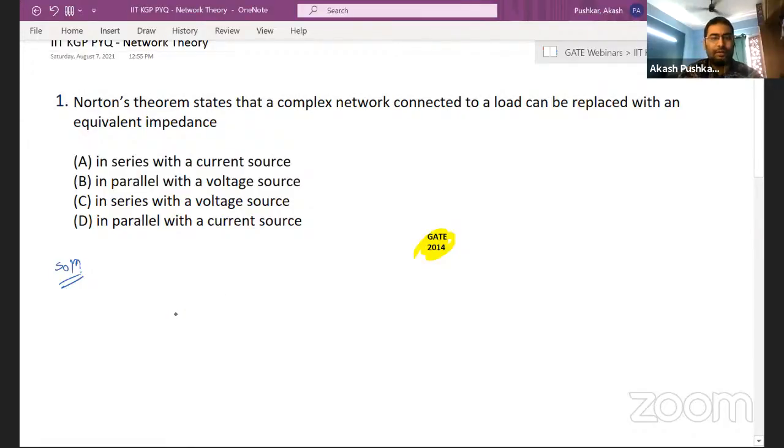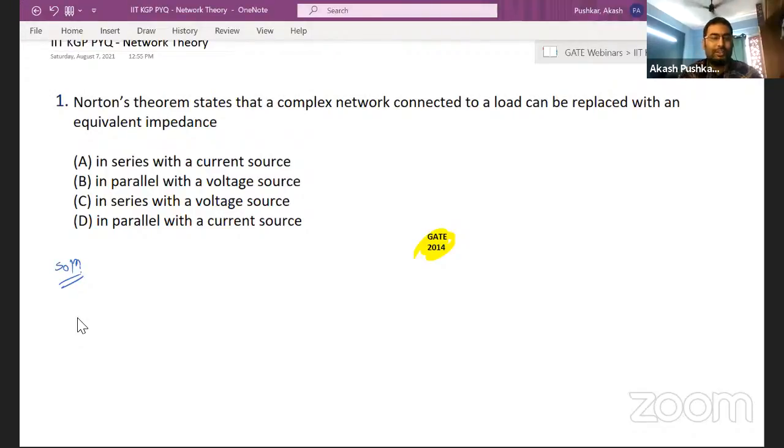Let me give you a little background on Norton's theorem. I'm not here only to give you the answer key, right? So Norton's theorem, or Thevenin's theorem in original, why do we need Thevenin's theorem or Norton's theorem? The main purpose of Thevenin's theorem or Norton's theorem is to represent a big complicated linear network with a small block where we have a voltage source or current source. We call it VTH or IN, Norton's current source, connected with a Thevenin's resistance in series in Thevenin's, or connected with a parallel resistance in Norton's equivalent.